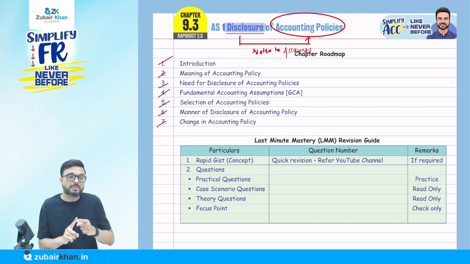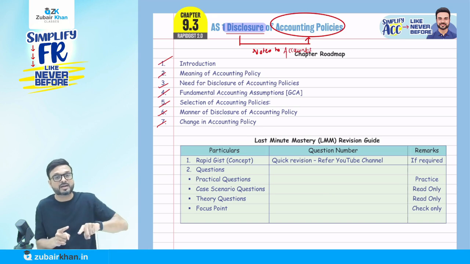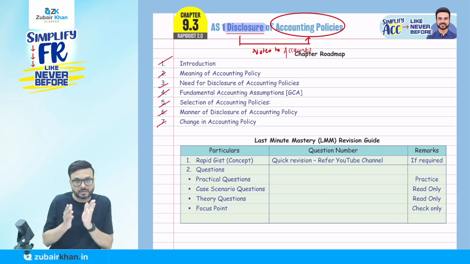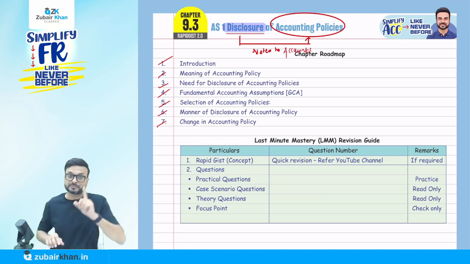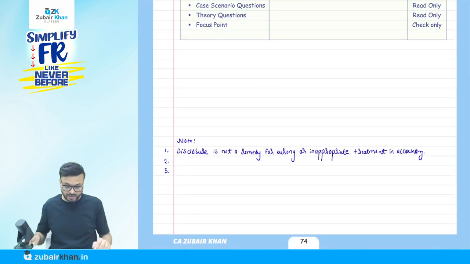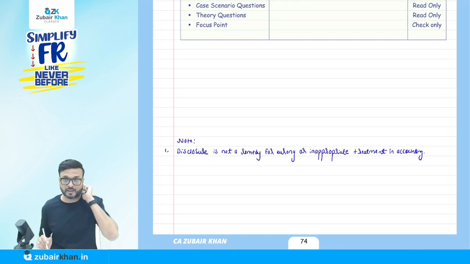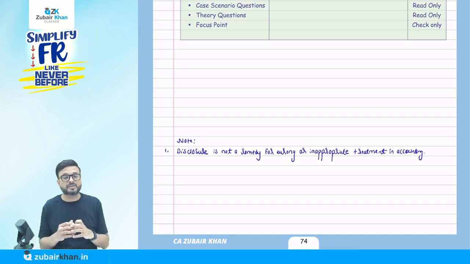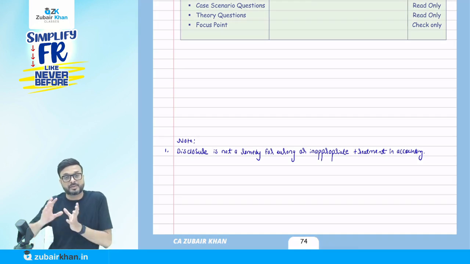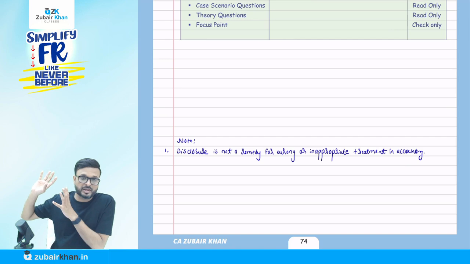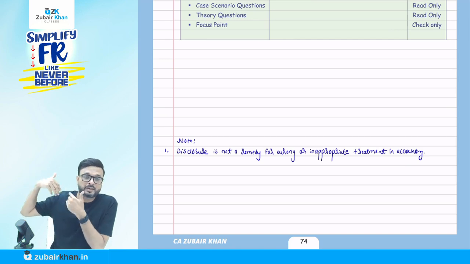And if due to the change in accounting policy future profit is going to be affected, we have to disclose during the current year that future profit is going to be affected because of the change in accounting policy. The last note is that disclosure is not a remedy for wrong or inappropriate treatment in accounting. So what happens is that certain times we say I have done the disclosure, so if I have followed an inappropriate accounting policy, that will not become accurate.